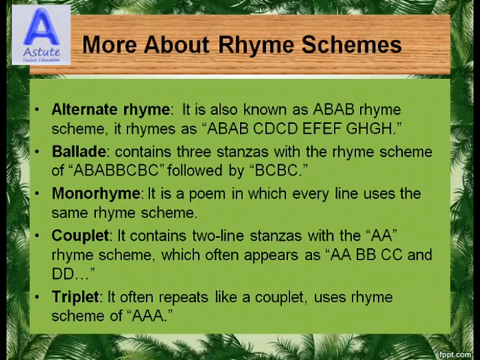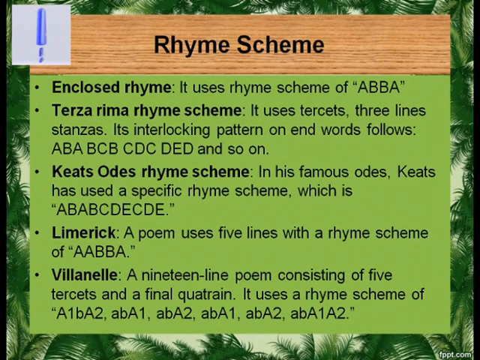Triplet. It often repeats like a couplet, and uses the rhyme scheme of AAA. There are some more rhyme schemes given here. Enclosed rhyme. It uses the rhyme scheme of ABBA. Here, BB are enclosed within AA. Terza Rima rhyme scheme. It uses tercets, 3-line stanzas. Its interlocking pattern on end words follows ABA, BCB, CDC, DED, and so on.